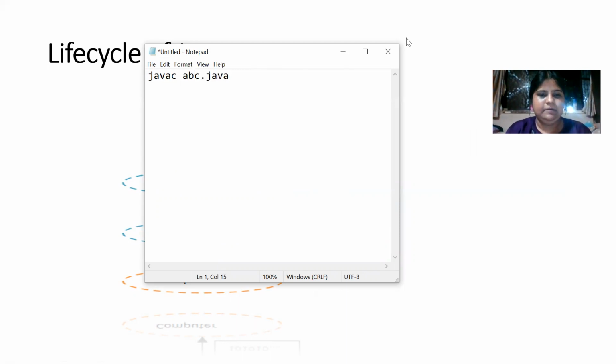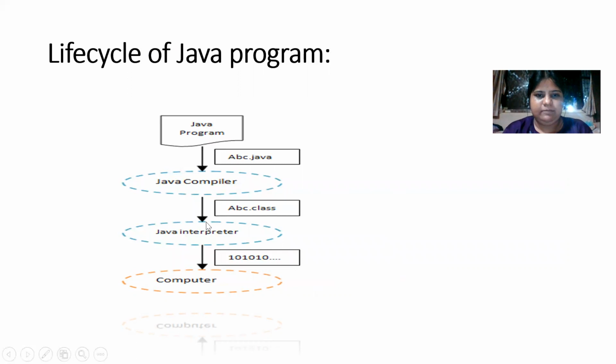That's how we compile. After compiling, we get a class file, which is nothing but the bytecode file that is generated. And that bytecode file is passed to the interpreter.